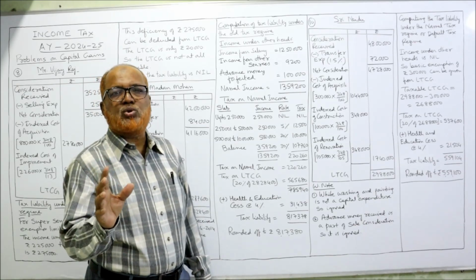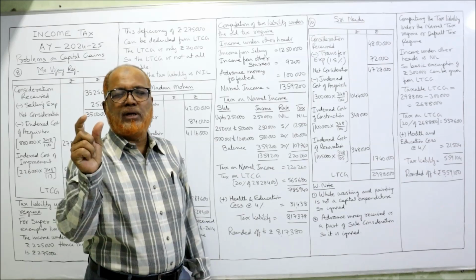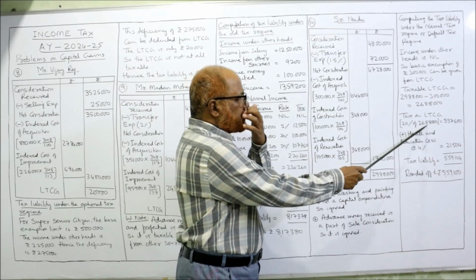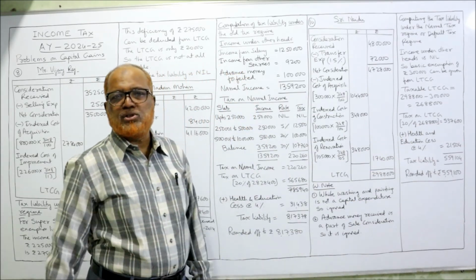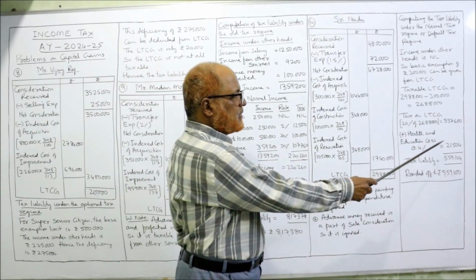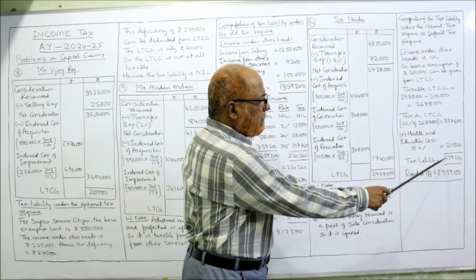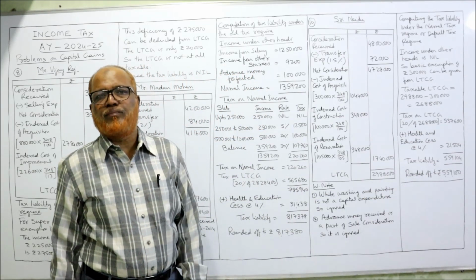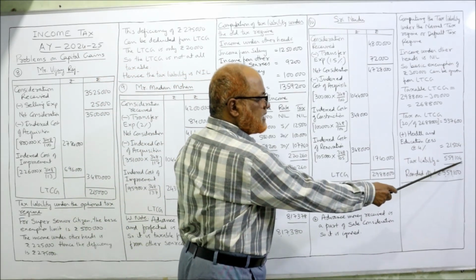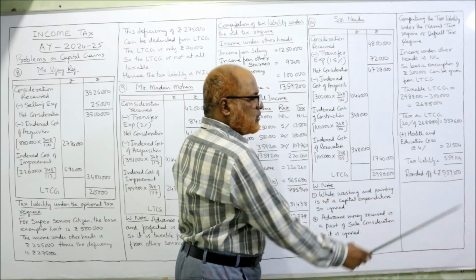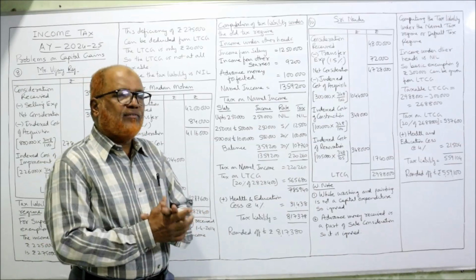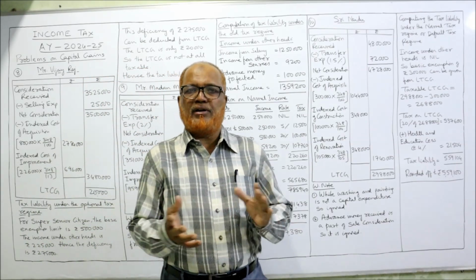Now the tax rate is 20%. The rate of tax 20% is same for old scheme as well as new scheme. So 20% of 26 lakh 88,000, 5 lakh 37,600. To this 4% health and education cess 21,504, add up, 5 lakh 59,104. So we have to round it off to the nearest 10. So instead of 04 we'll take 00. So 5 lakh 59,100. 4 rupees we have to round off. So 5 lakh 59,100 is the tax liability.